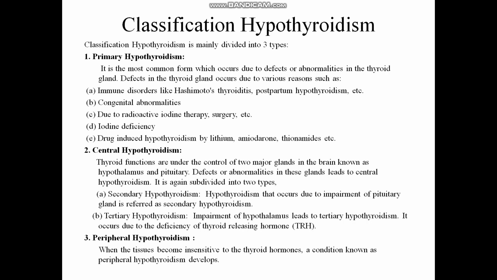And next is peripheral hypothyroidism, when the tissue becomes insensitive to the thyroid hormones. That means the tissue is not responding to the thyroid hormones. Primary hypothyroidism occurs due to a defect or abnormality of the thyroid gland. Central hypothyroidism occurs due to a defect or abnormality of the hypothalamus and pituitary glands. And number three is peripheral, that means when the tissue becomes insensitive to the thyroid hormones, and this is called peripheral hypothyroidism.